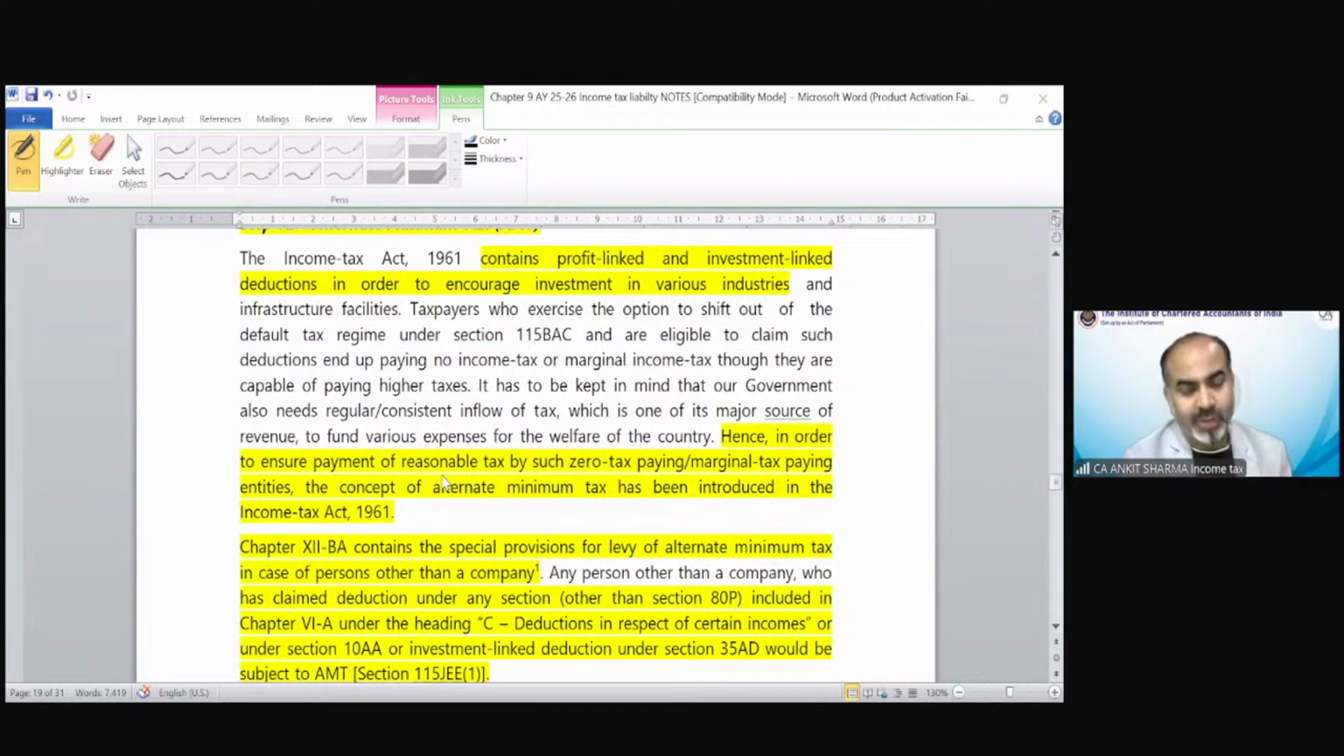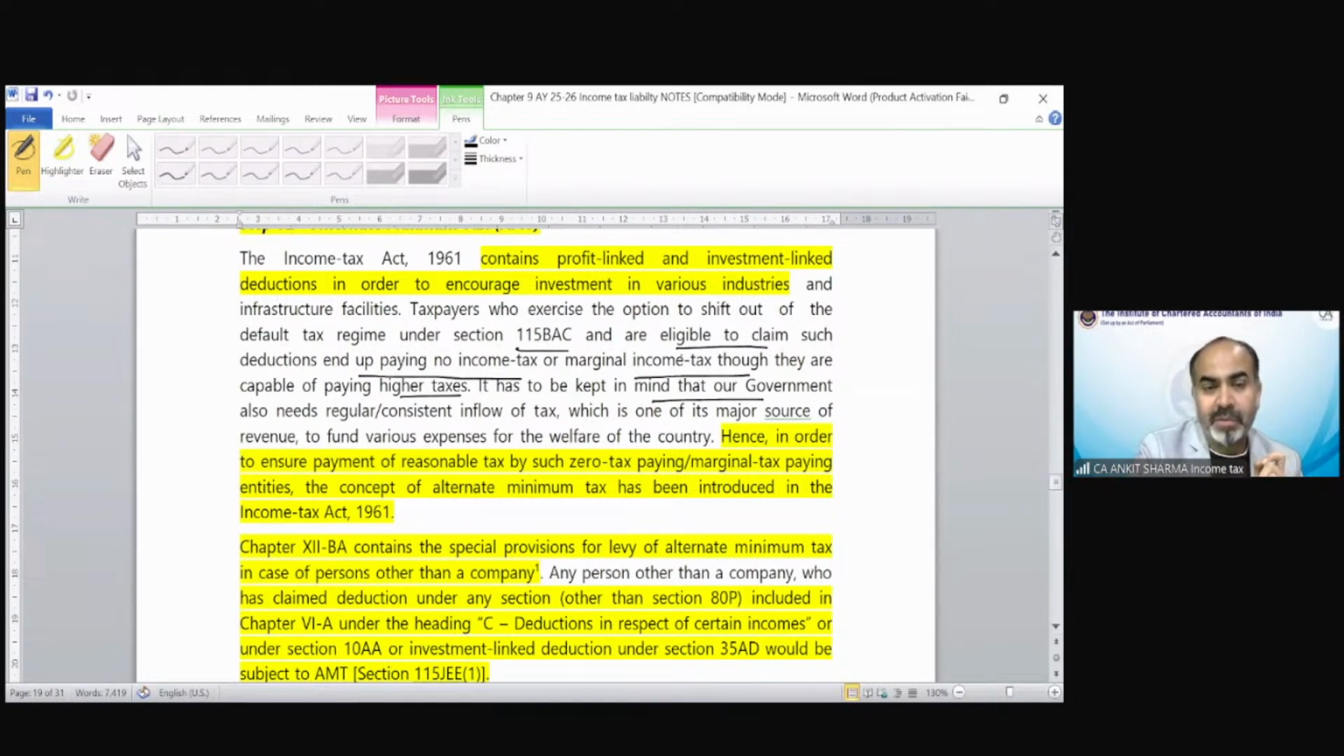So taxpayers who exercise the option to shift out of the default tax regime under section 115BAC and are eligible to claim such deductions end up paying no income tax or marginal income tax, though they are capable of paying higher taxes. It has to be kept in mind that our government also needs regular and consistent inflow of tax, which is one of the major sources of revenue to fund various expenses for the welfare of the country. So regular cash flow is very, very essential.